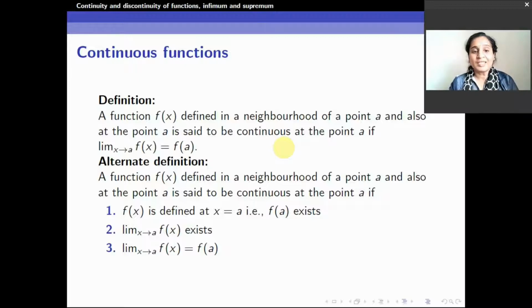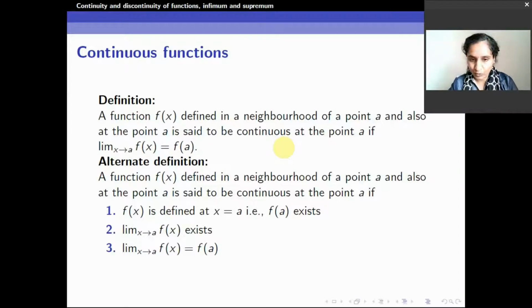There is one more way of stating this which I have put as an alternate definition. A function f of x defined in a neighborhood of a point A and also at the point A is said to be continuous at the point A if, and I have put the same thing in three different points: first, f of x is defined at x is equal to A, that means f of A exists. Second, limit x tending to A f of x exists. The function at that point exists, the limit at that particular point exists, and the third point says that if the value of the function and the limit at that particular point both coincide, then the function is continuous at that particular point.